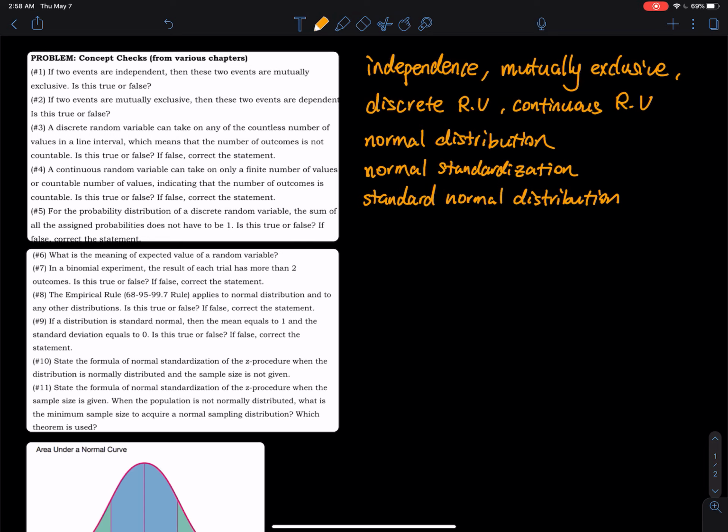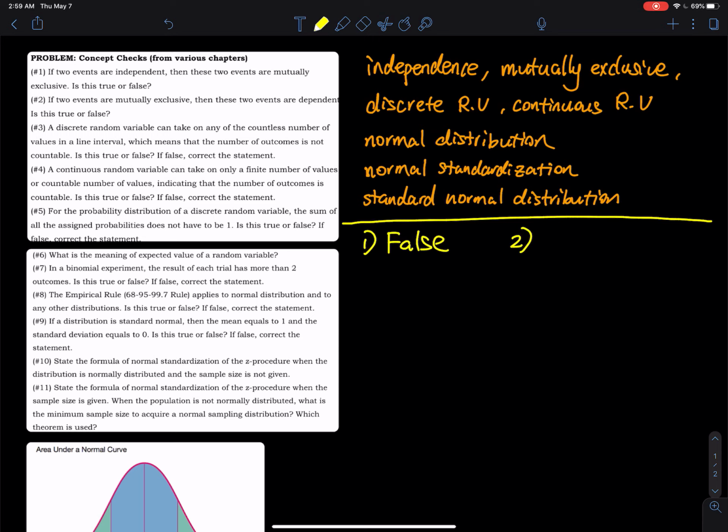Let's read the problem. If two events are independent, then these two events are mutually exclusive. Is this true or false? So independent means mutually exclusive. The answer is number one is false. Independence and mutually exclusive, they are two different things. There is no way to pull them together. So that also answers number two.